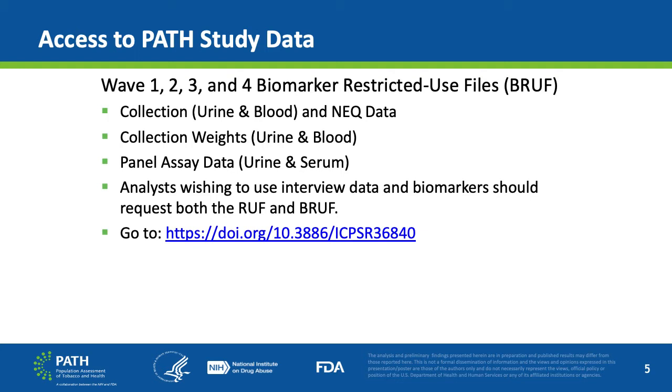Analysts wishing to use interview data and biomarkers should request both the Restricted Use Files and Biomarker Restricted Use Files. Researchers can go to https://doi.org/10.3886/ICPSR36840 to begin exploring these restricted use data.